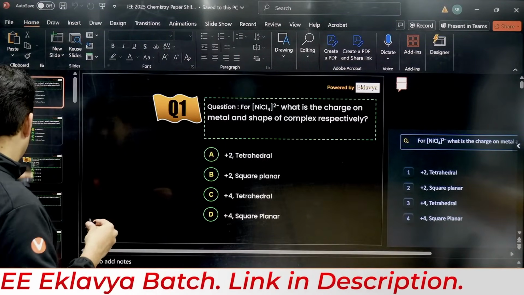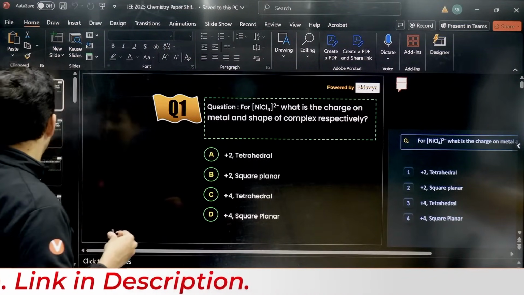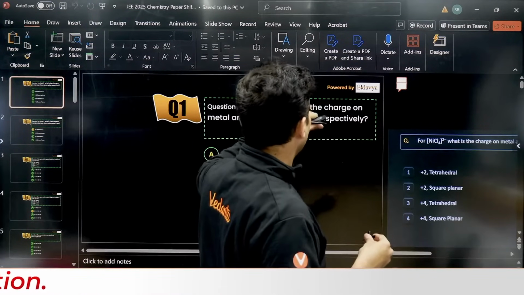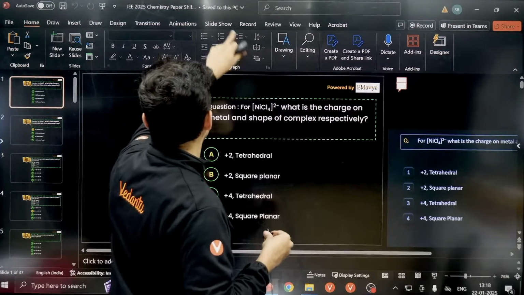All right. So yes, the chemistry paper questions are almost out. So let's have a look at it. Just 1 second. Slideshow.